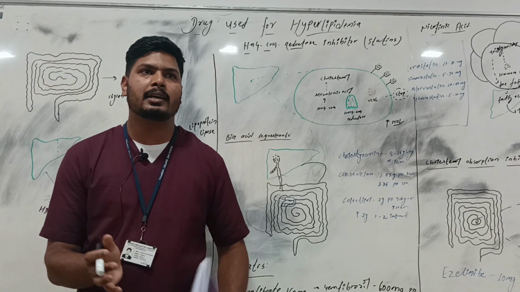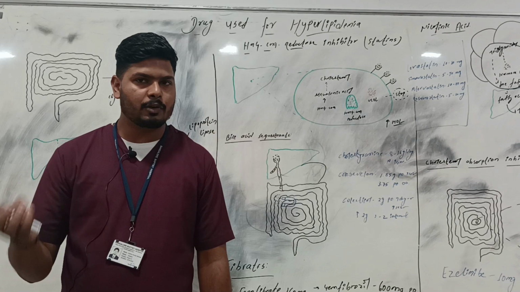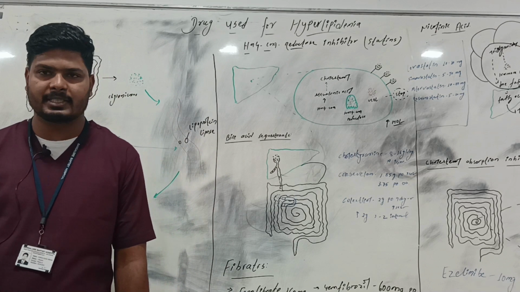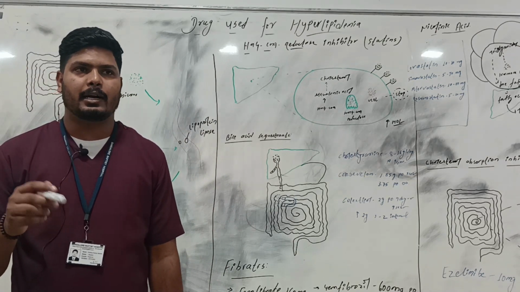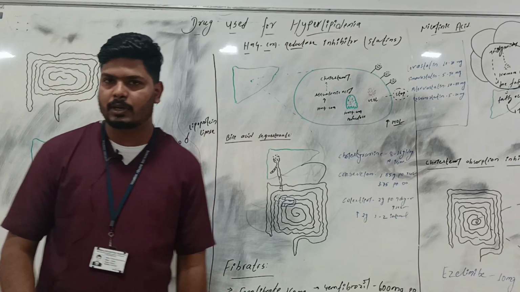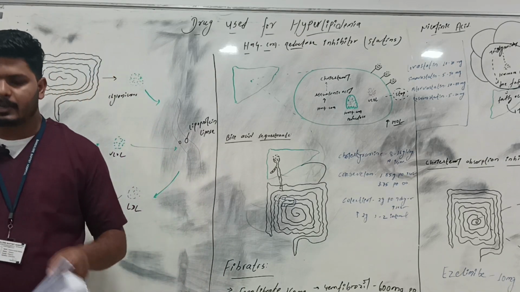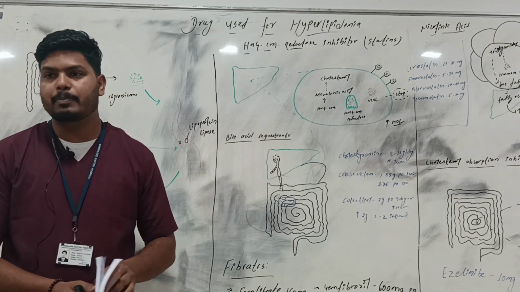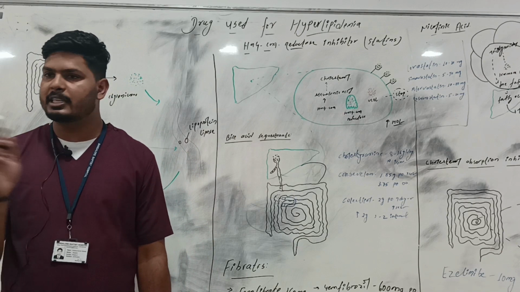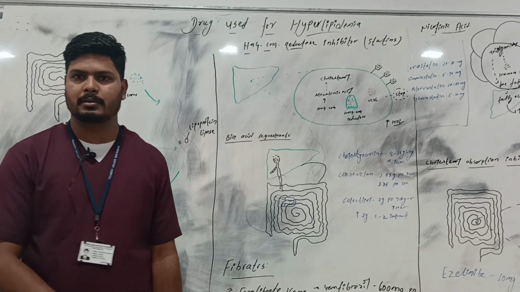The inner core is hydrophobic, made up of triglycerides and cholesterol, and the outer shell is hydrophilic, made up of phospholipids and apoproteins. These apolipoproteins are important in lipoprotein metabolism, and they serve as ligands for lipoprotein receptors. They attach and lead to a decrease of the cholesterol.